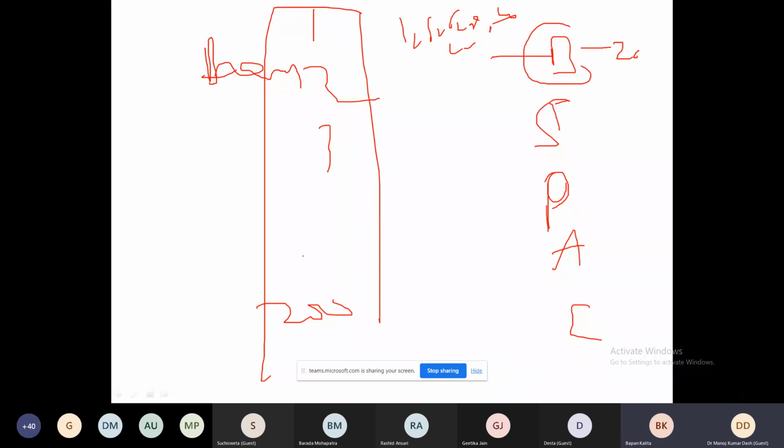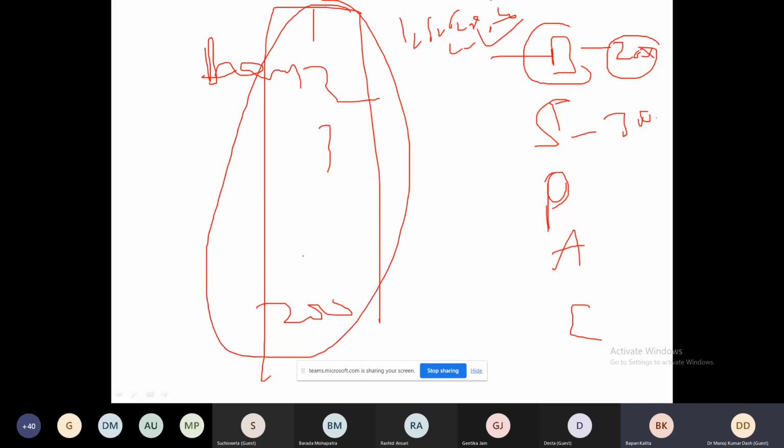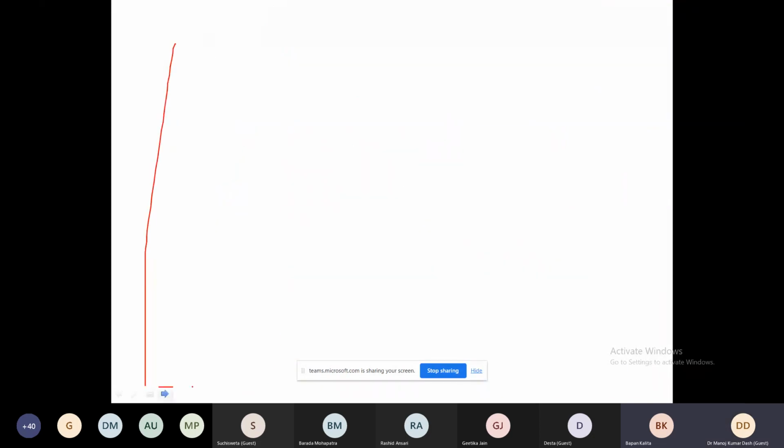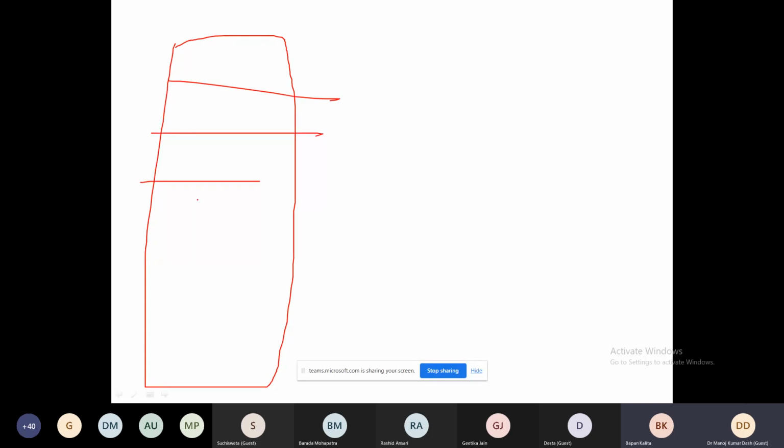20% of the customers are liked into the brand. They have similar opinion. 30% customer, so it means when you group the customer, it is called cluster. When you group the statement, it is called factor. Is it clear? So if you group the customer, it is called clustering. When you group the statement, it is called factor.